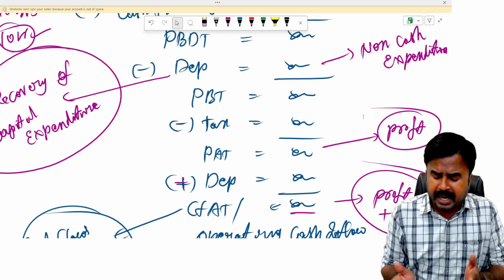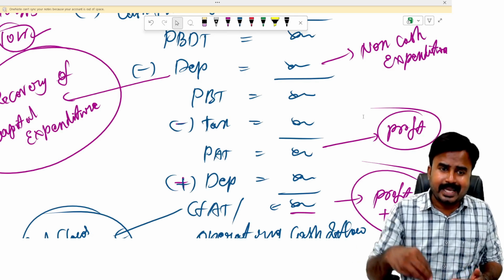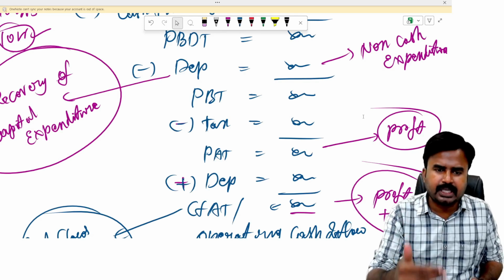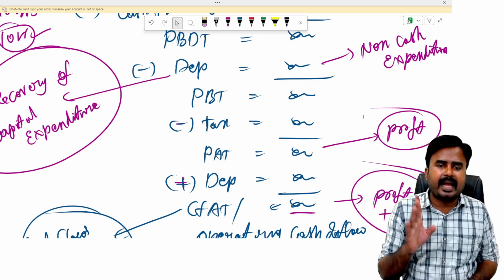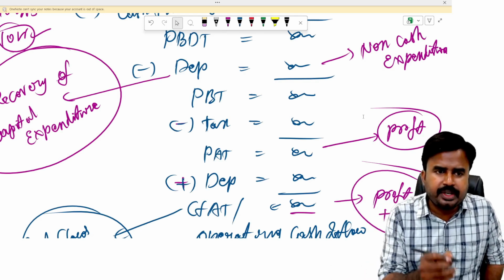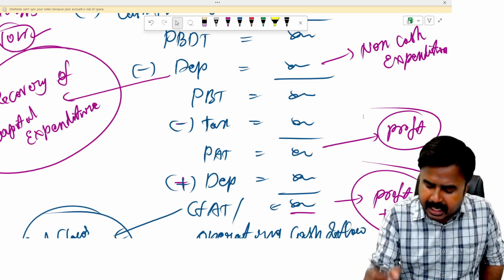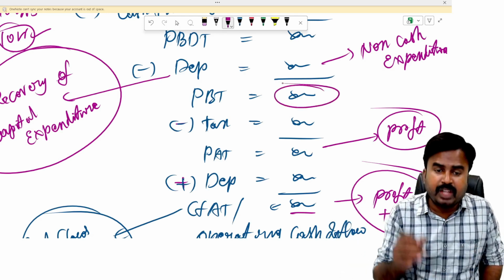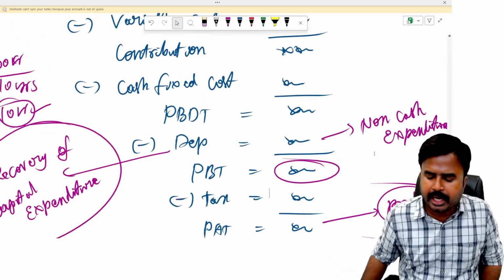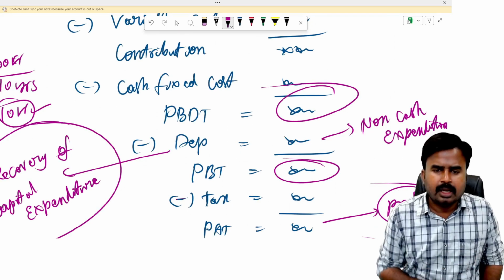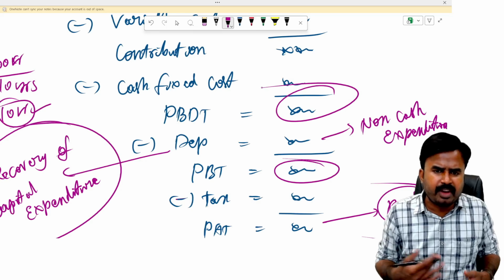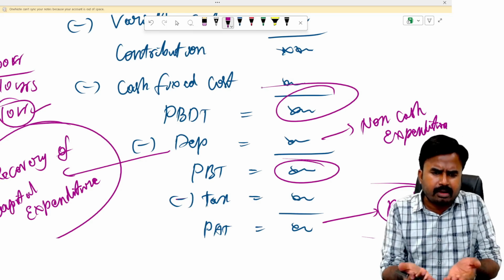Now, my dear students, since the act says you should recover your capital expenditure, depreciation, from sales, then only calculate tax on the profit. So for arriving at taxable profit PBT, one should deduct depreciation. So I have deducted depreciation, I got taxable profit. On that taxable profit only, I must apply tax. If you apply tax on PBDT, you are supposed to pay higher tax liability. So nobody is interested to pay tax on PBDT without deducting depreciation, because everybody wants to recover their investment. Then only they'll get profit.